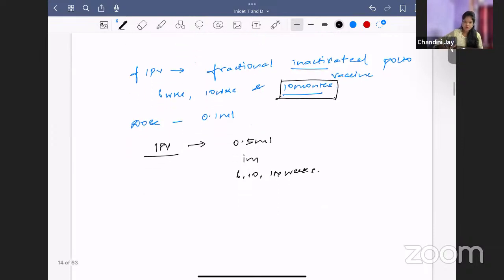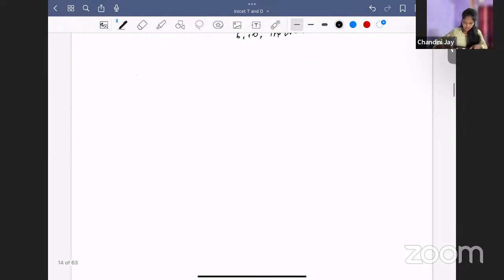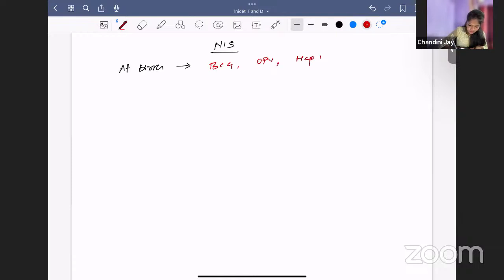This is according to the National Immunization Schedule. National Immunization Schedule is very important. You should know it up to date. National schedule is what we give in the government sector. So what is given at birth? BCG, OPV, hepatitis B. So at birth, BCG, OPV, and hepatitis B.